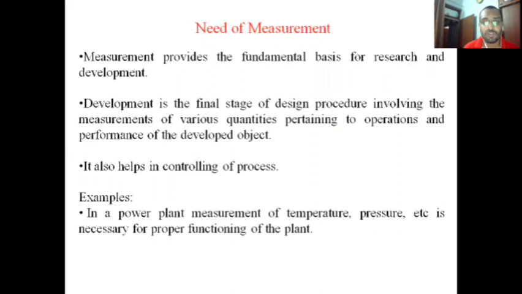So what is the need of measurement? First, measurement helps in research and development. Secondly, it helps in the final stage of the design procedure. It also helps in controlling of process. So I think the need of measurement is clear.